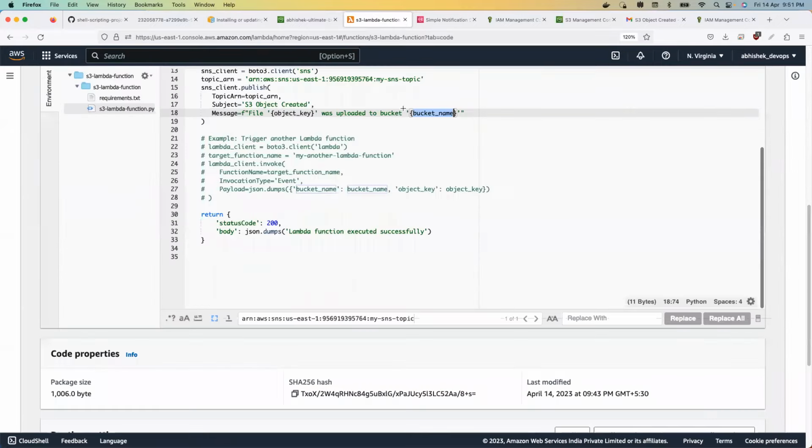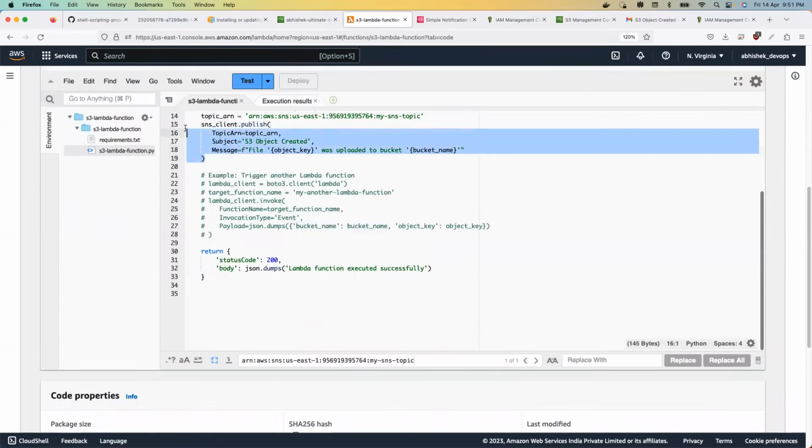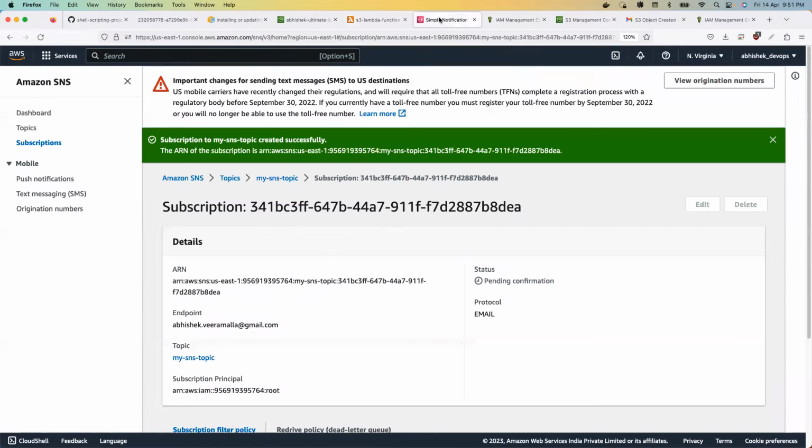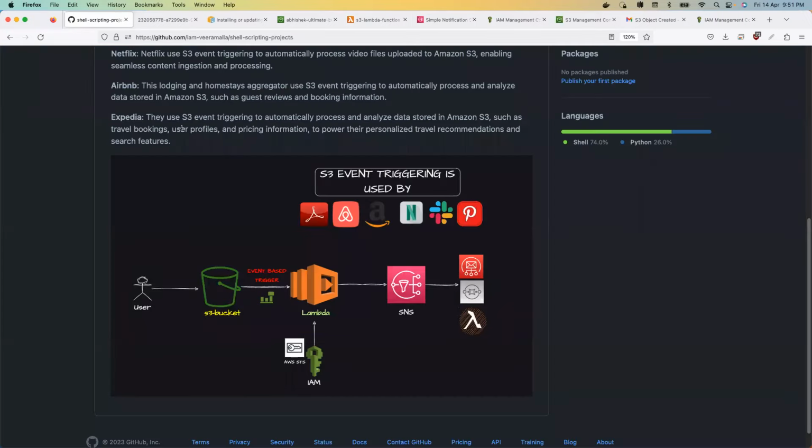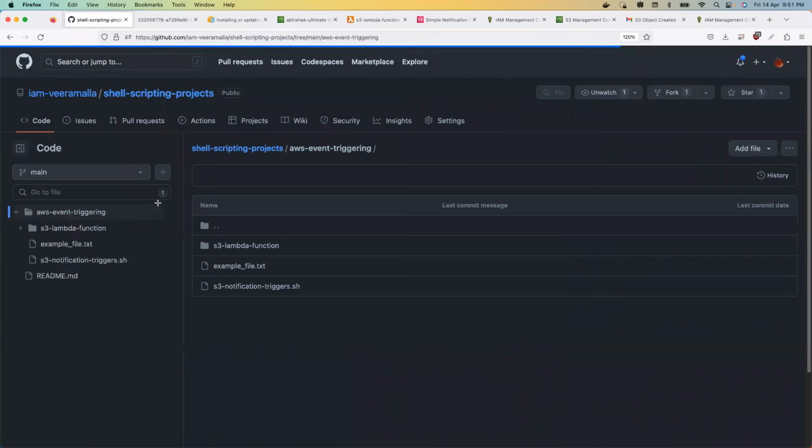In this Lambda function, I've written code to invoke the SNS. And inside the SNS, I've created my email address as a topic. Okay, I've done all of these things in the shell script. Now let's go through the shell script and try to understand.